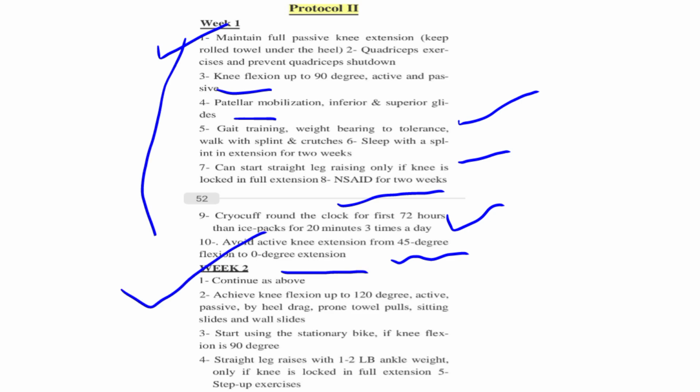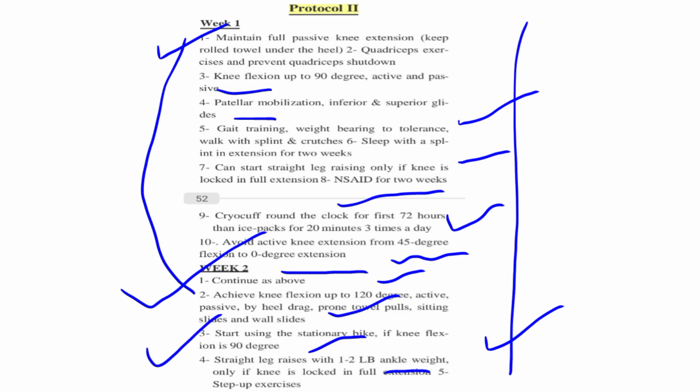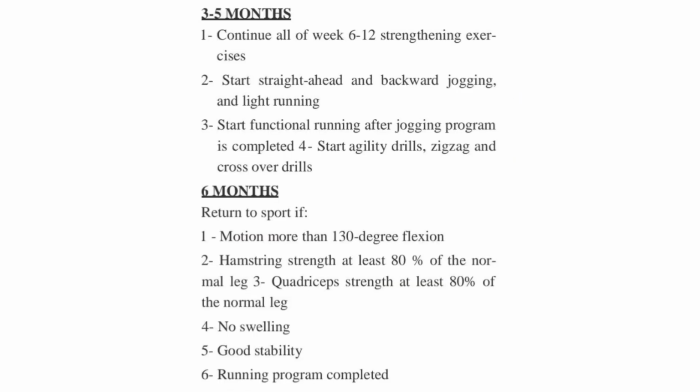Week 2: continue all the above protocols and achieve knee flexion up to 120 degrees, active and passive both, by heel drag, prone towel pulls, sitting slides and wall slides. These are all started. Start using the stationary bike if knee flexion is 90 degrees. SLR with 1 to 2 lb ankle weight only if the knee is locked in full extension. We can also go for step up exercises. These are exercises so that the patient can return to activities of daily living.